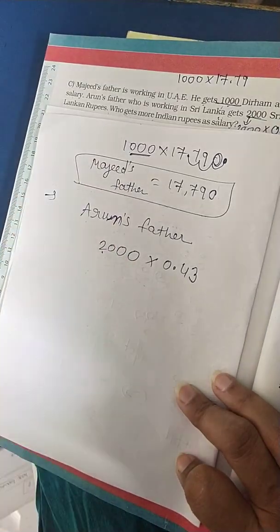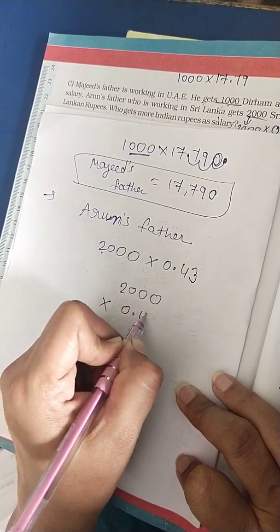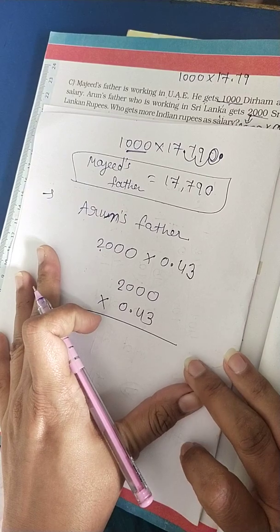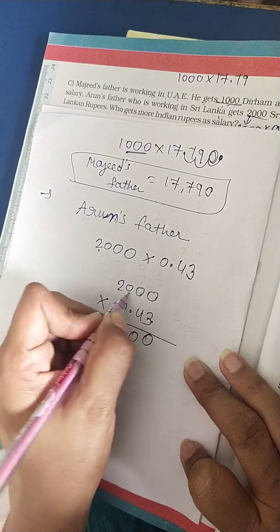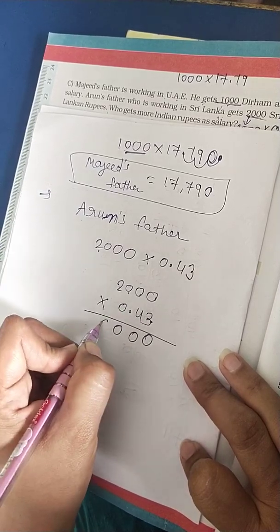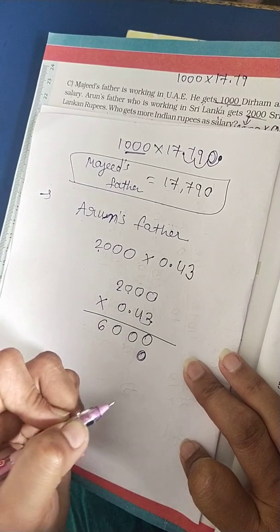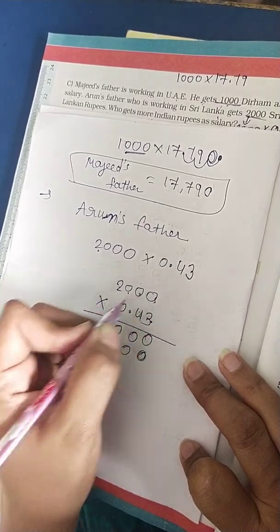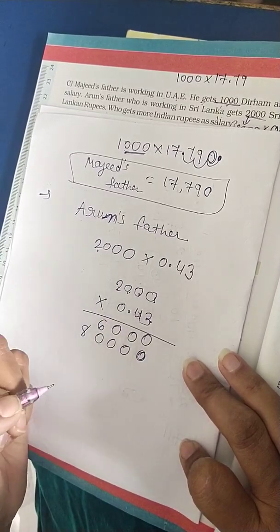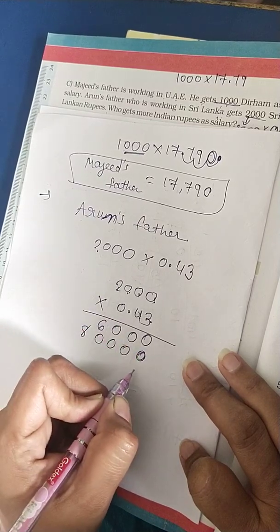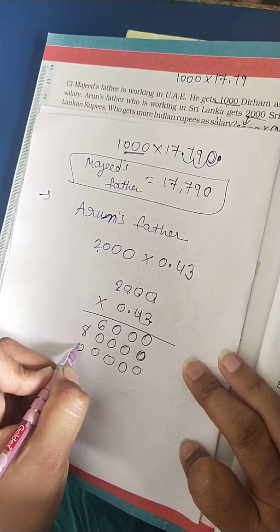I will show you simple multiplication. 2,000 multiplied by 0.43, this simple multiplication you know very well. 3 zeros are 0, 3 zeros are 0, 3 zeros are 0, 3 twos are 6. Now for the 4 it is the tens place, so keep 1 zero. 4 zeros are 0, 4 zeros are 0, 4 zeros are 0, 4 twos are 8. Now for the 0 in the hundreds place, so 0 0 and then 0 0 0 0.